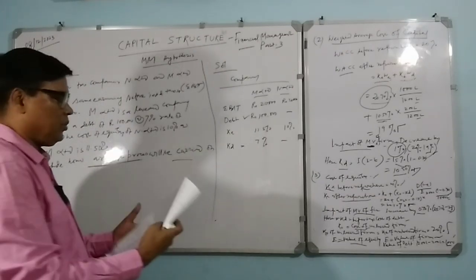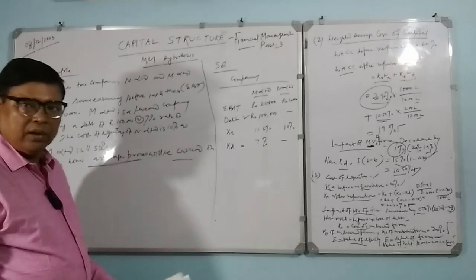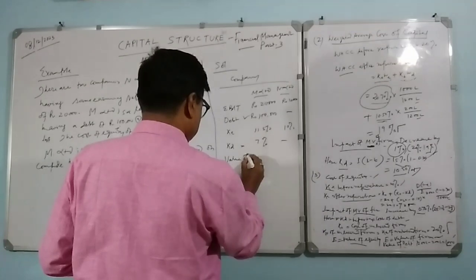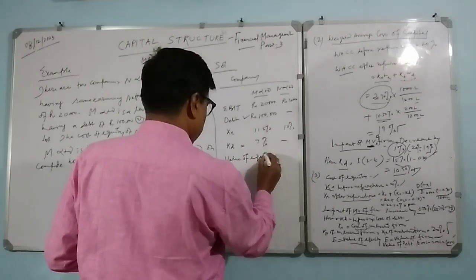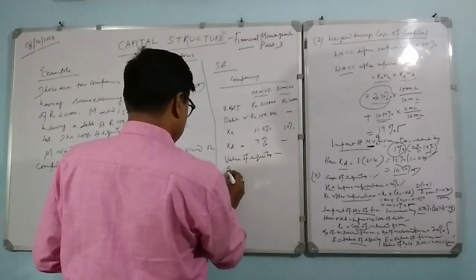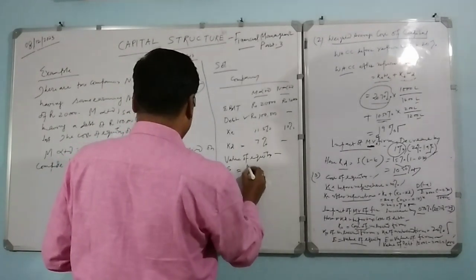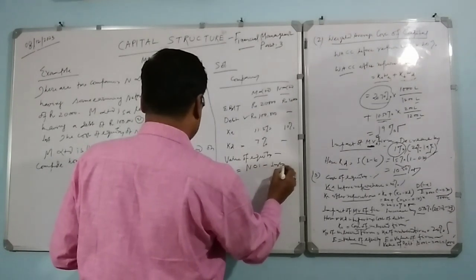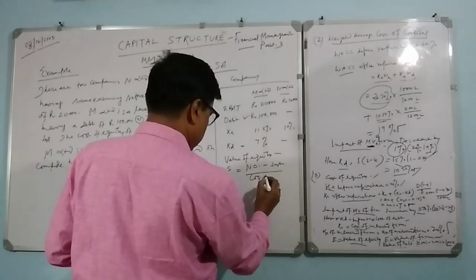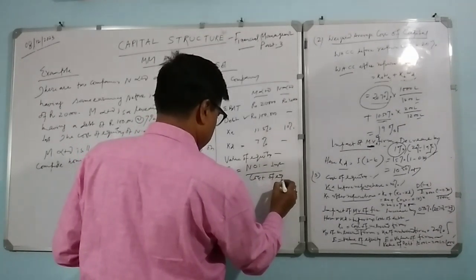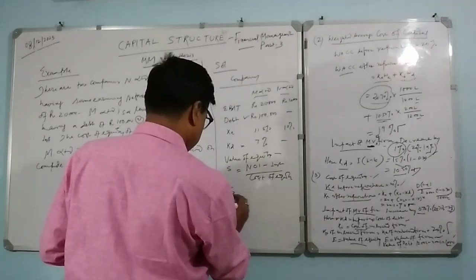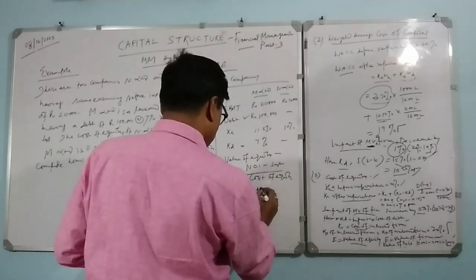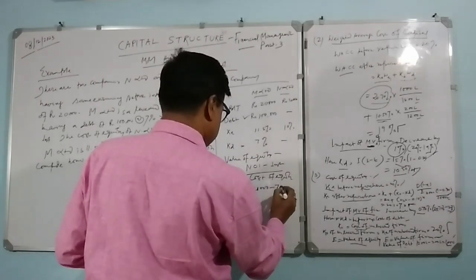So now we have to see how to calculate the value of equity first. Value of equity, S equals net operating income minus interest, divided by cost of equity, right? So S M, the value for M company: 20,000 minus 7,000.